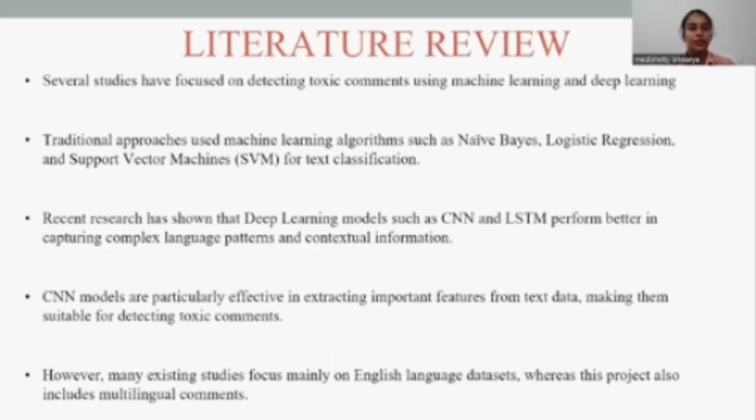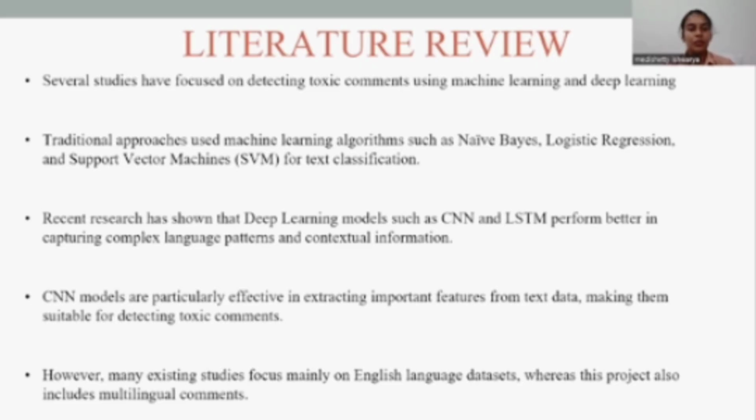Coming to the literature review, we have several studies that mainly focus on detecting toxic comments using machine learning and deep learning. Traditional approaches use machine learning algorithms such as naive Bayes, logistic regression, and support vector machines for text classification. Recent research has shown that deep learning models such as CNN and LSTM perform better in capturing complex language patterns and contextual information.